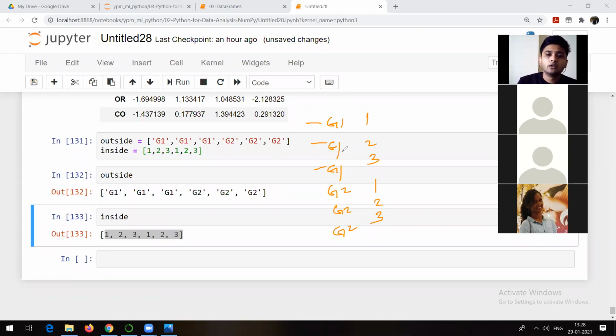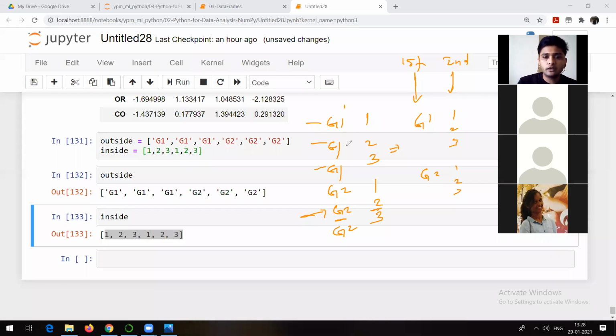In this case, I will go like G1 and then 1, 2, 3, and G2 and then 1, 2, 3. So this is going to be the first level of the index, and this is going to be the second level of the index. Right? For example, I want to search this particular record where G2 and 2 is there.